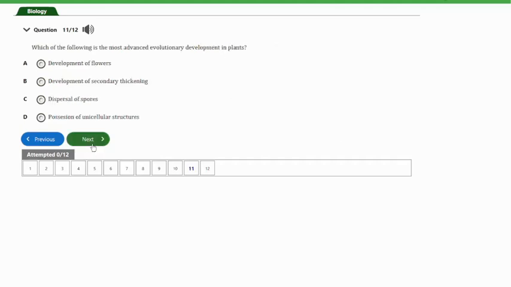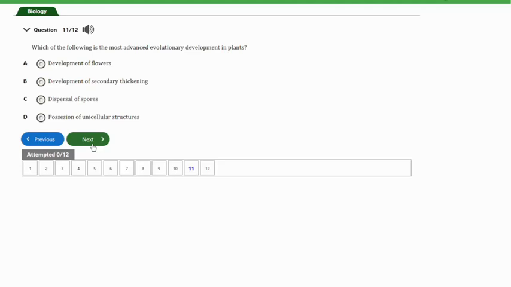So guys, let's look at the next question, question number 11, and it says, which of the following is the most advanced evolutionary development in plants? A, development of flowers, B, development of secondary thickening, C, dispersal of spores, D, possession of unicellular structures.